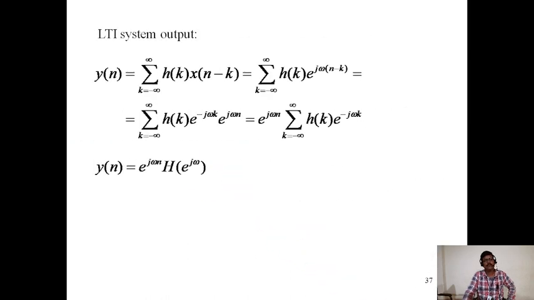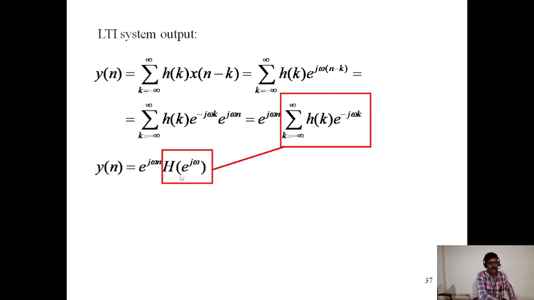LTI system output: y of n is equal to sigma k equals minus infinity to infinity of h of k x of n minus k, that is equal to sigma k equals minus infinity to infinity of h of k e power j omega into n minus k. We can write this expression as sigma of h of k e power minus j omega k e power j omega n. Taking e power j omega n common, we get sigma k equals minus infinity to infinity of h of k e power minus j omega k. Therefore y of n is equal to e power j omega n